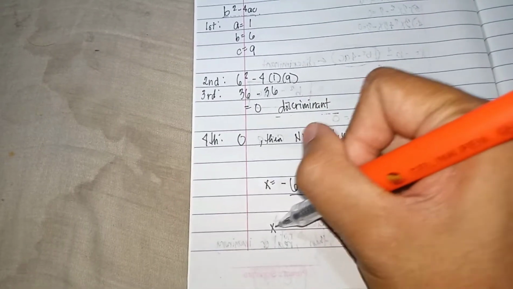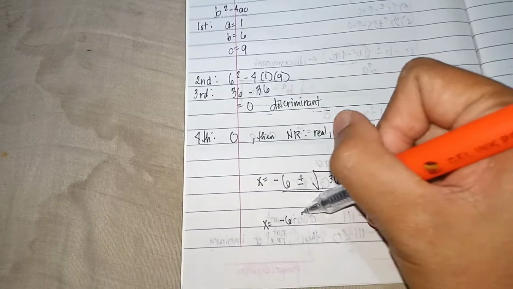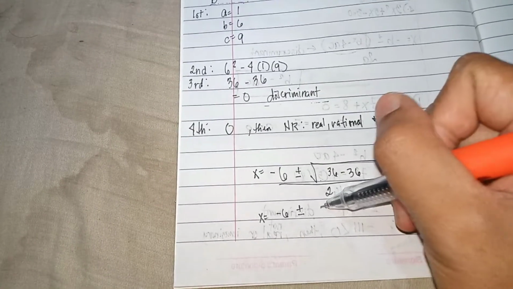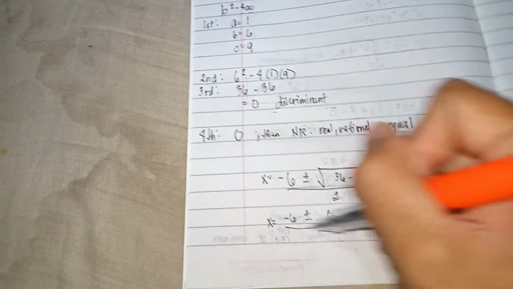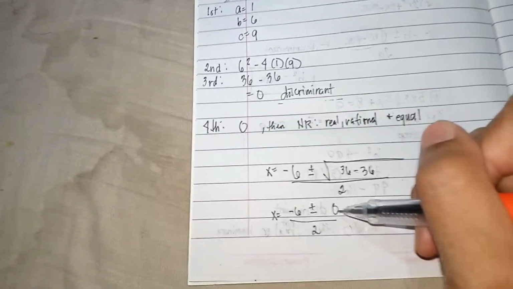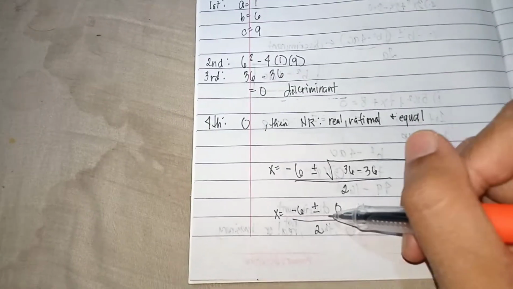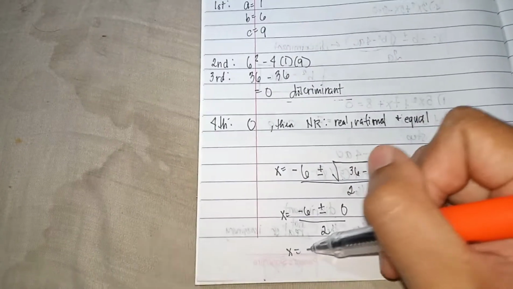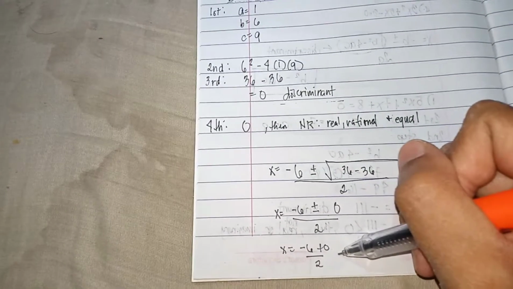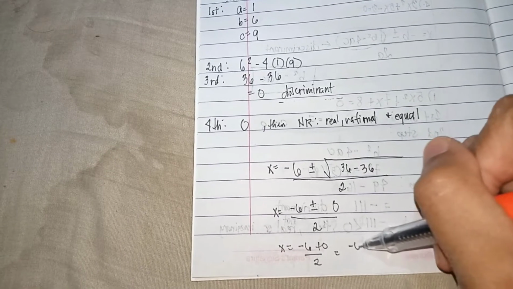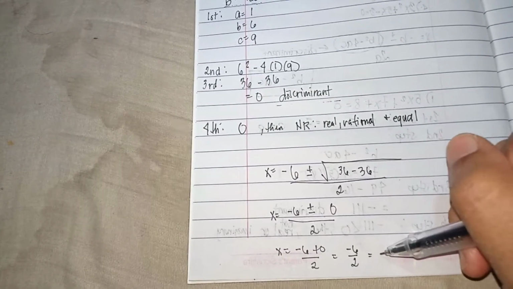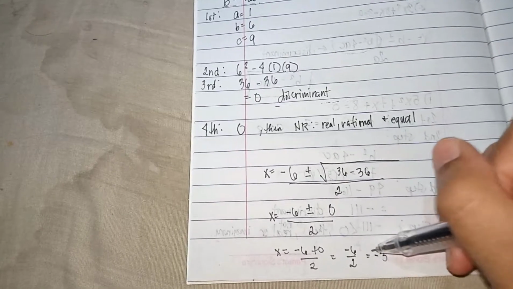So x equals negative 6 plus or minus the square root of 0, which is 0, over 2. So we get the values of positive 0 and negative 0. So x equals negative 6 plus 0 over 2, which equals negative 6 over 2, equals negative 3.